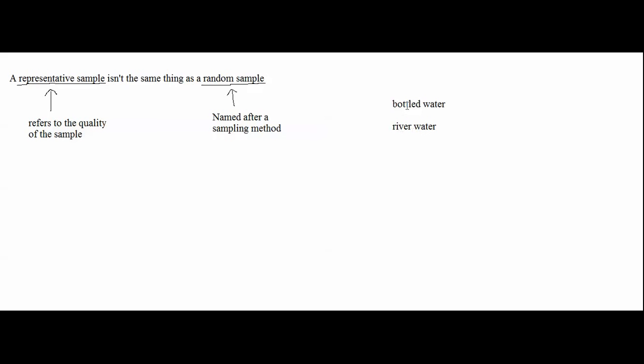So both of these words describe where the water is coming from. And bottled water is probably more likely to be pure water than river water. So bottled water is more likely to be pure water, and river water is less likely to be pure water.